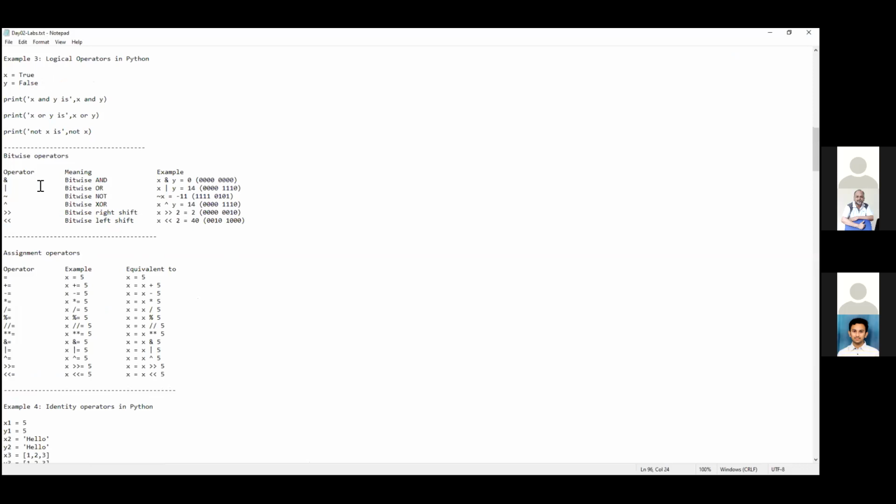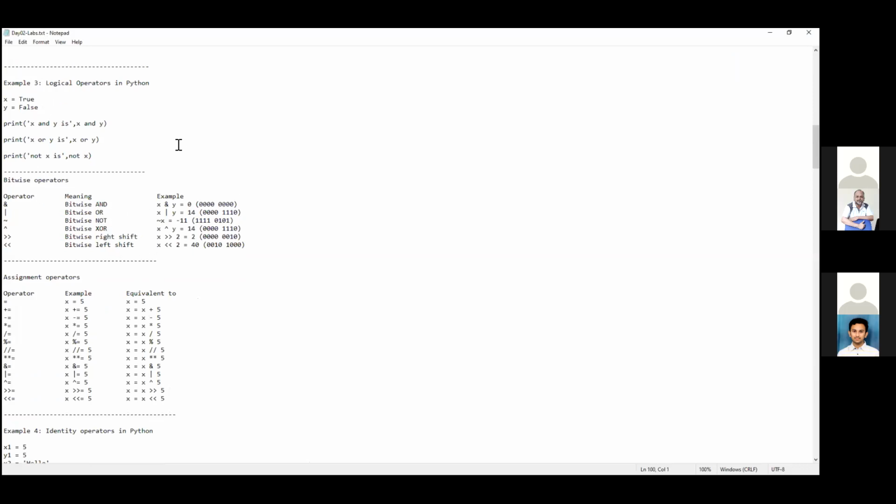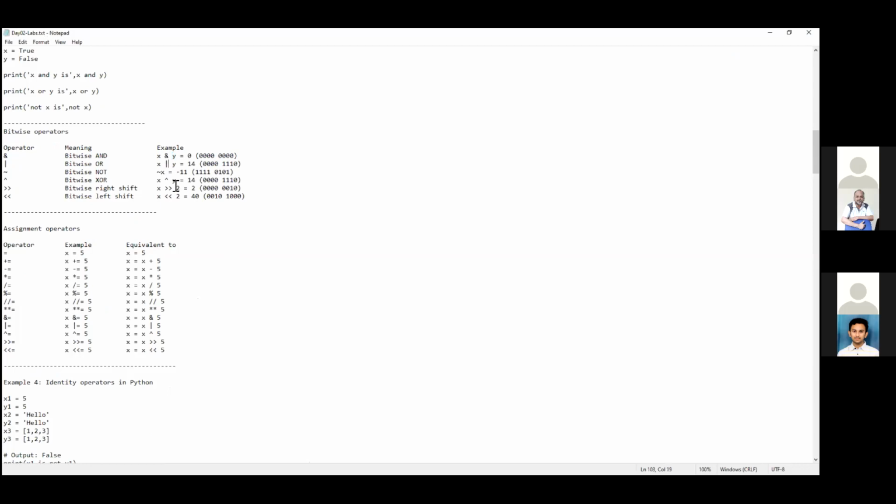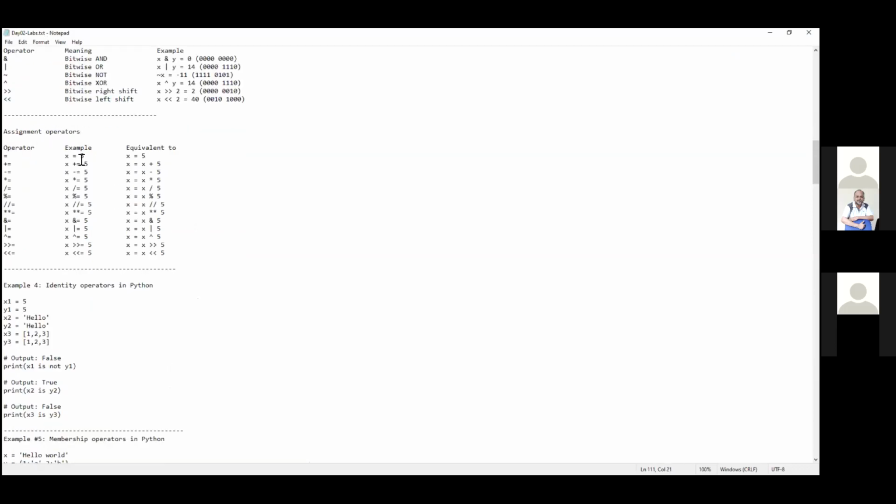So, bitwise operators, same thing: and, or, not, all the less than, greater than, all these things. You can basically practice those symbols. You can see these operators and the meaning of this, prefix and suffix values. For example, x += 5 is the same as writing x = x + 5, right?